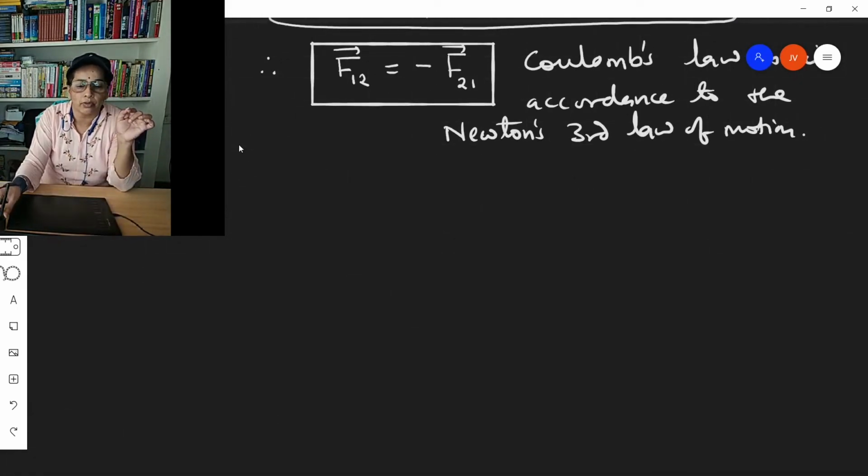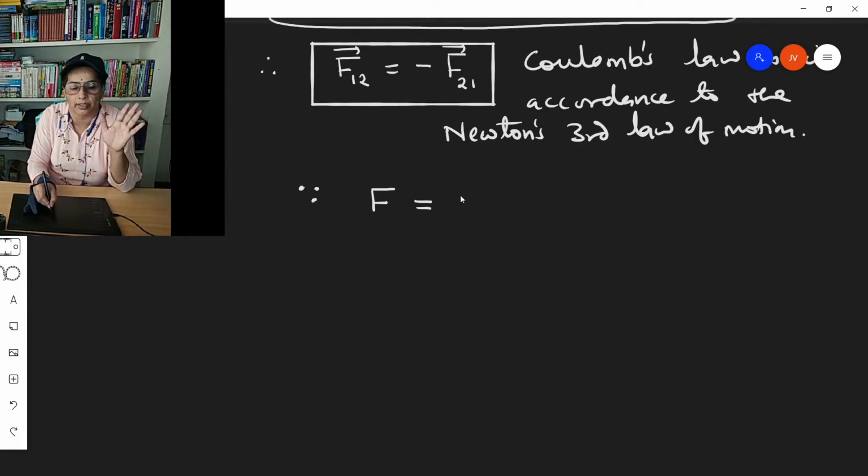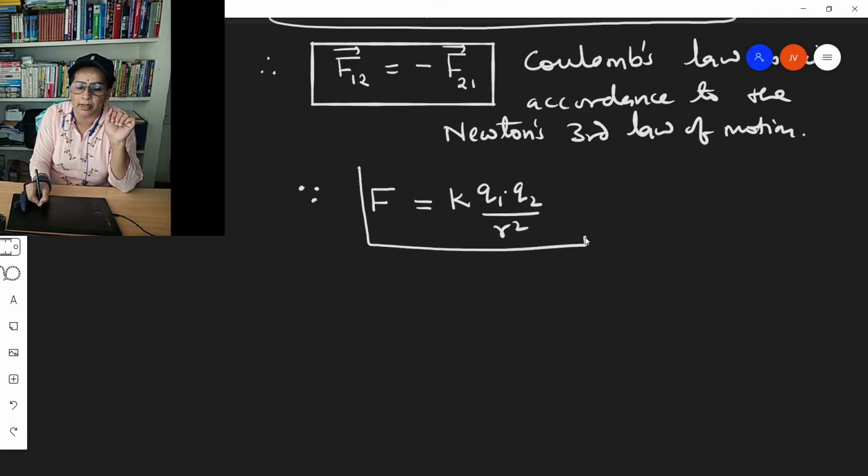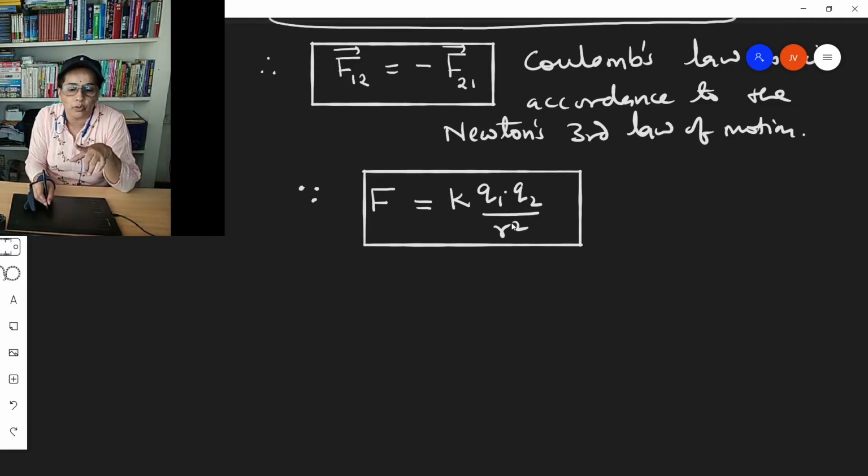According to Coulomb's law, F is equal to, I'm back in the magnitude part, K Q1 into Q2 by R square. So this is the mathematical expression of Coulomb's law. Here Q1 and Q2 are point electric charges which are separated by some distance R, and F is the electrostatic force between them. And then what is K? K is the constant of proportionality.